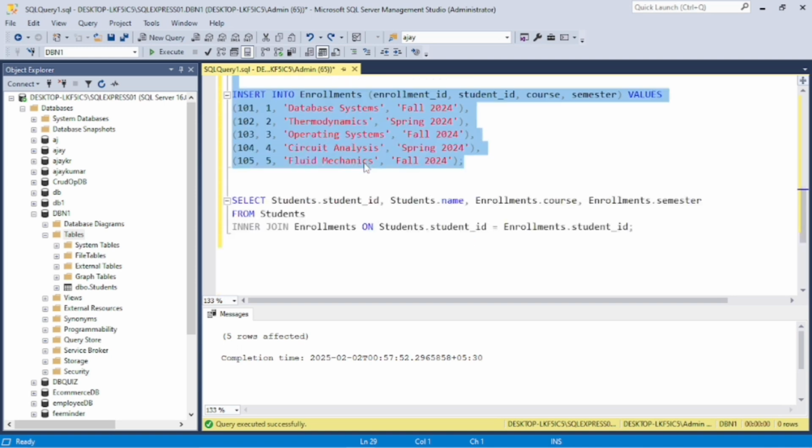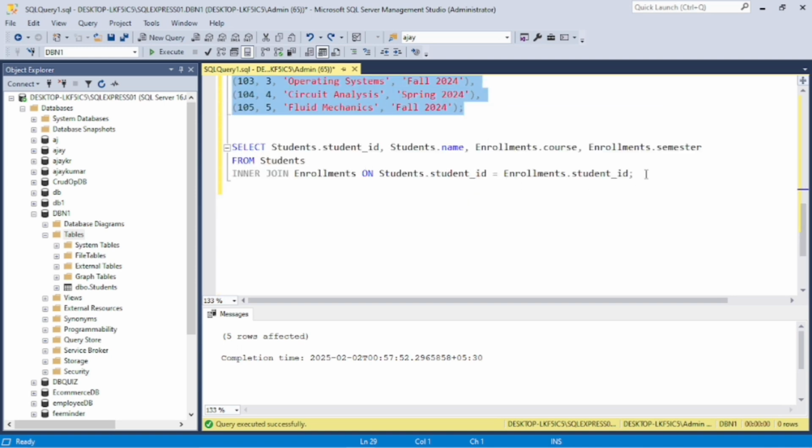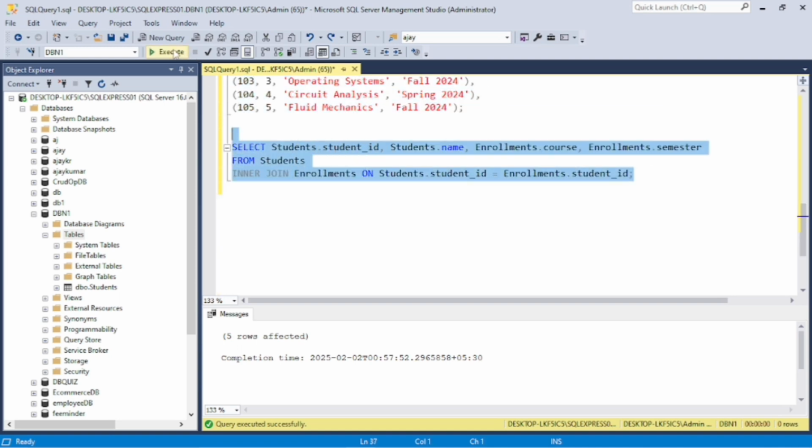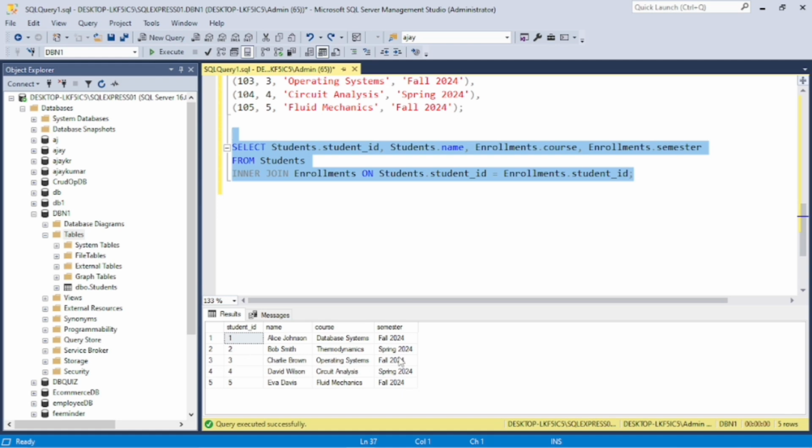Now let's run this command and show the data. It shows all the data present in the first table and the second table. It fetches the common data, and we can also do all these things using an alias.